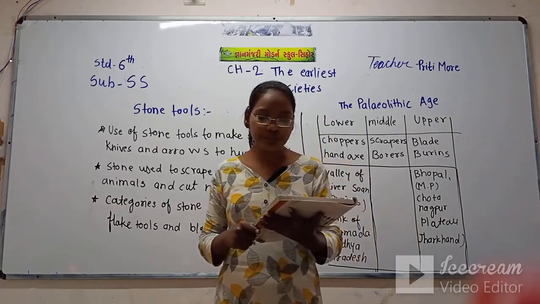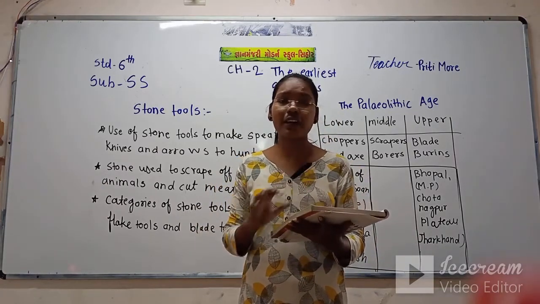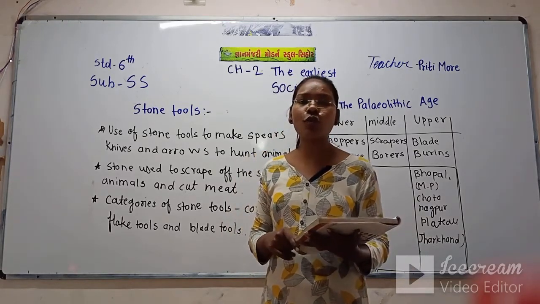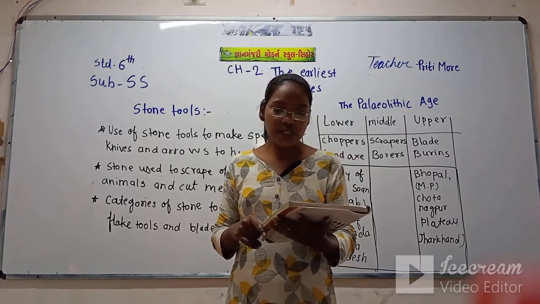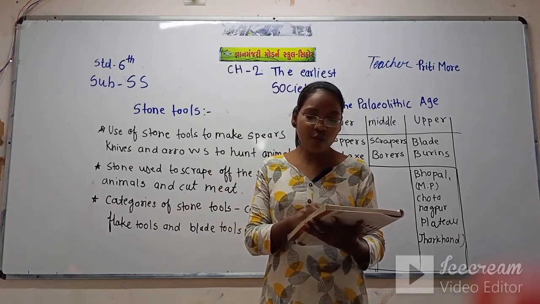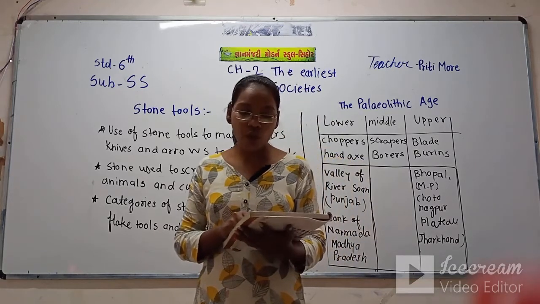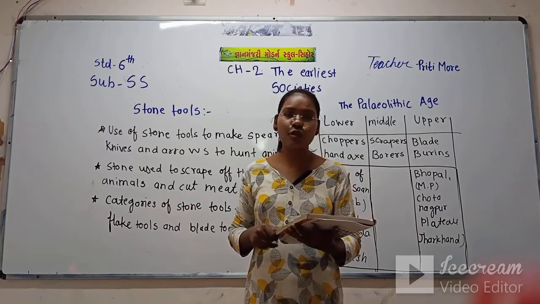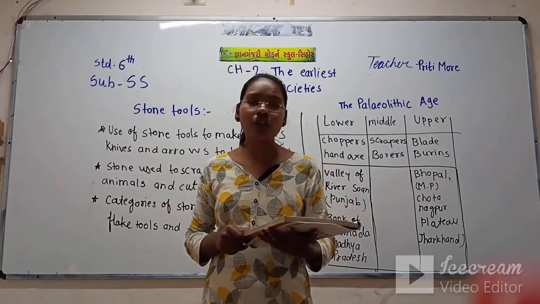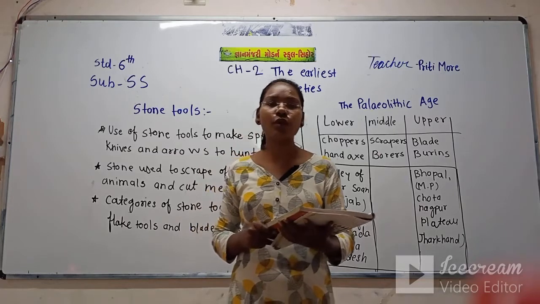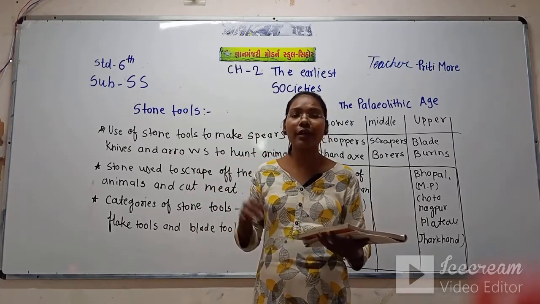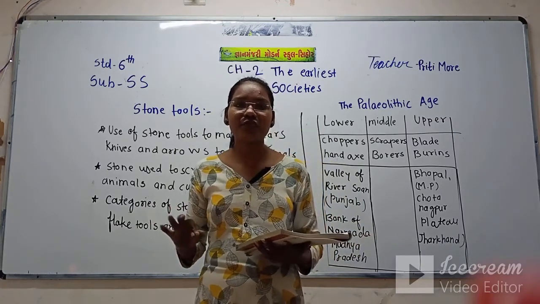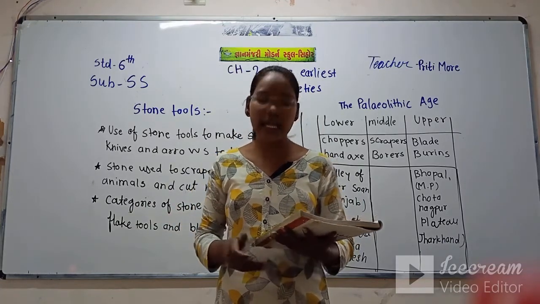Many parts of the earth were covered with ice because the climate was so cold in the lower Paleolithic age. So hence this period is also called the ice age. It is called the ice age because the climate was extremely cold and many parts of the earth were covered with ice.